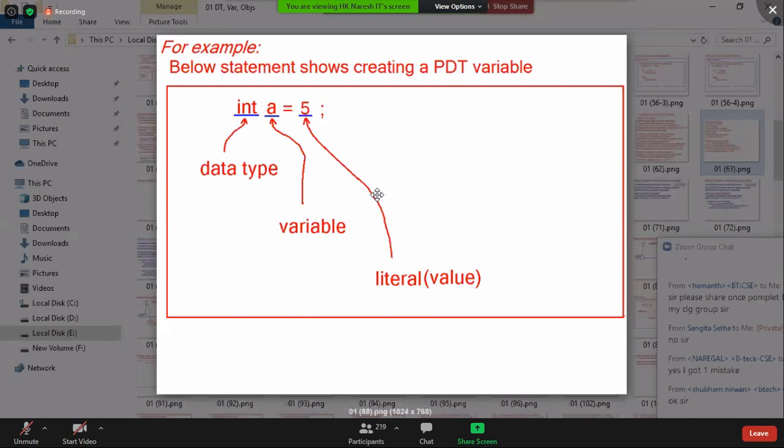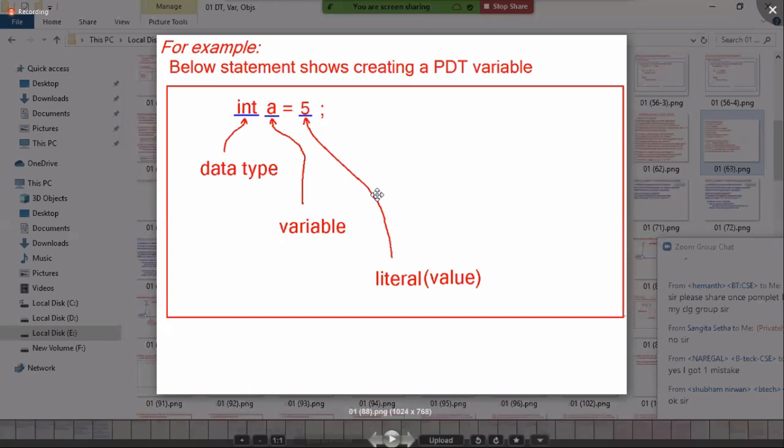Variable related basic idea. Shall I proceed? Once one slide is completed, I will ask if you have any questions. Please raise your questions.